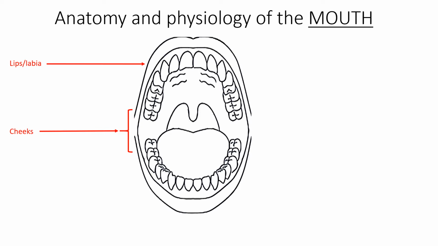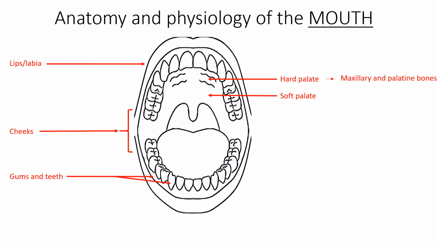Inside of the mouth or oral cavity, you will find gums and teeth, which begin mechanical digestion of the food by physically breaking large chunks of food into smaller ones. At the roof of the mouth, you will find the hard and soft palate. The hard palate, located anteriorly or in front, serves as a wall which separates the nasal cavity from the oral cavity. It also helps the tongue push the food. The hard palate is hard because it is composed of maxillary and palatine bones.